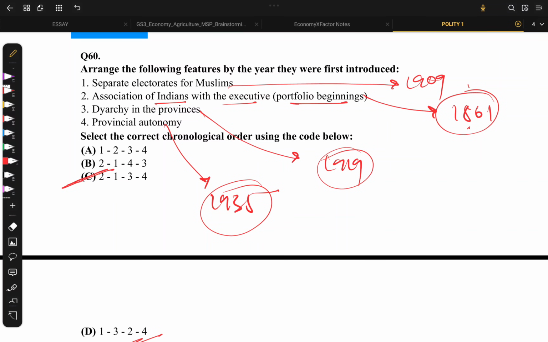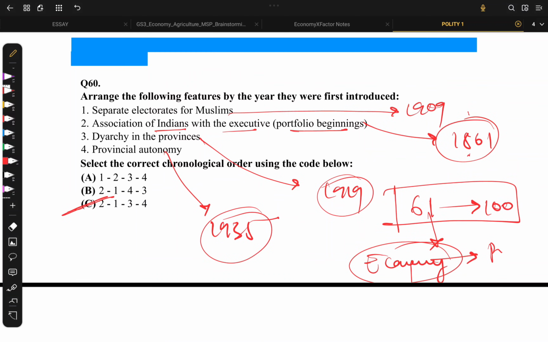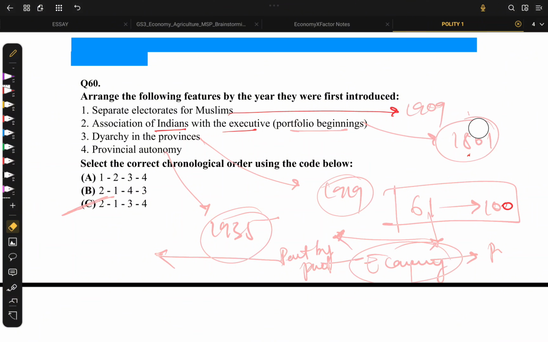In the next video, we will be covering questions 61 to 100, and later on we will be doing economic questions. Or if you need, we will be continuing the polity as well. And if you wish, we will be doing them part by part, completing them in a proper sequence.